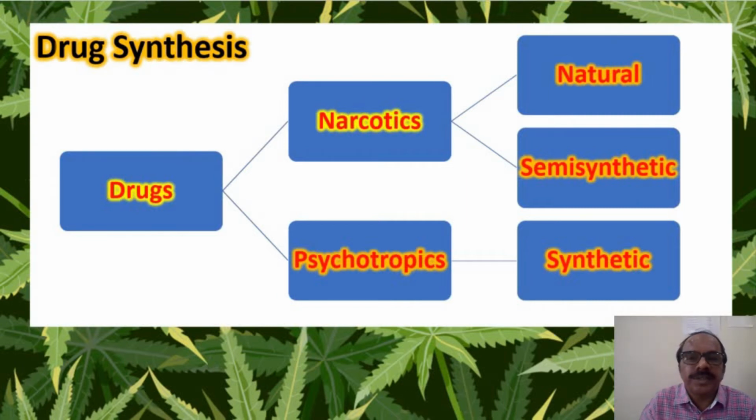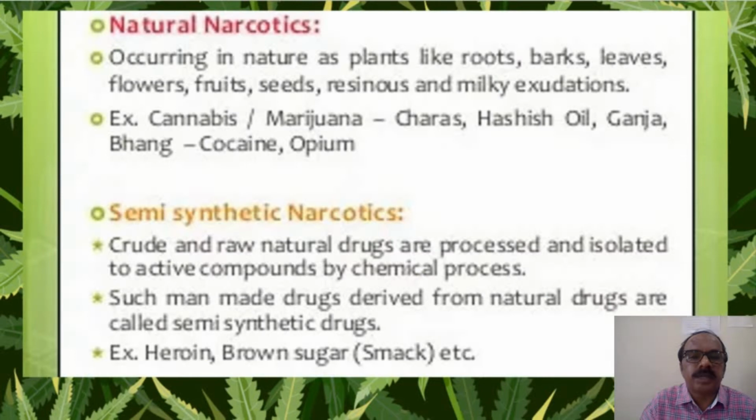So there are three different methods of synthesis. One is the natural method, where they are obtained directly from the plant, or the semi-synthetic method, where the natural products are mixed with the synthetic products, and finally synthetic drugs, which are completely synthesized. They are also called designer drugs. Narcotics which are synthesized naturally are cannabis, marijuana, charas, hashish, ganja, bhang, cocaine, opium.